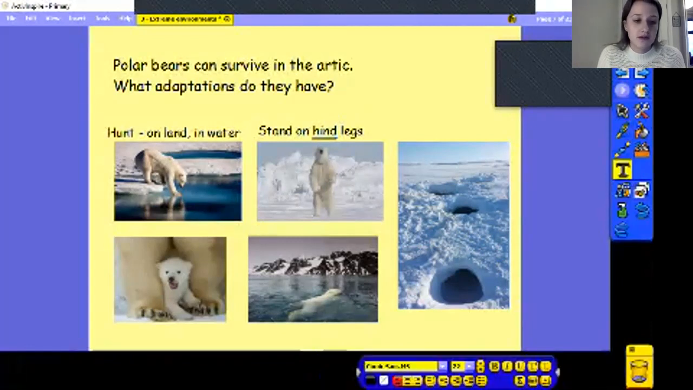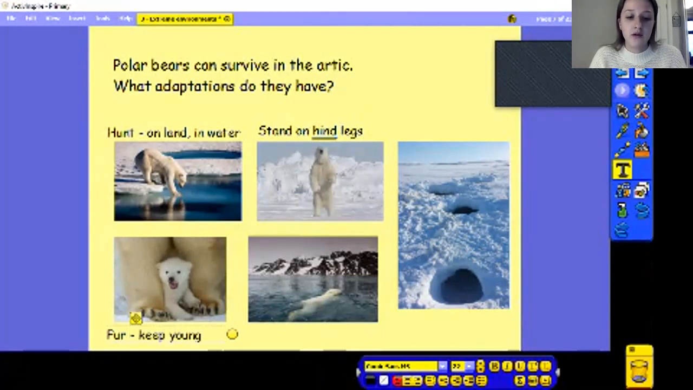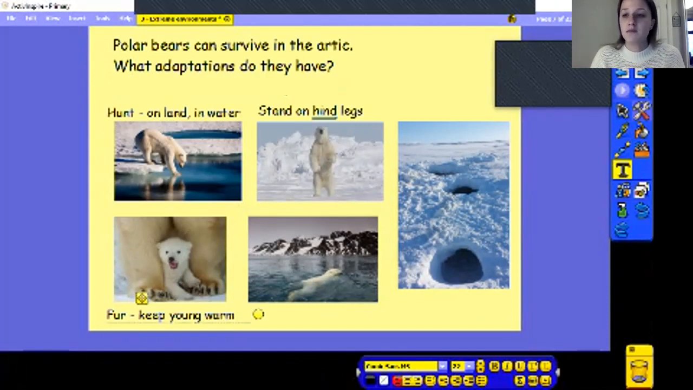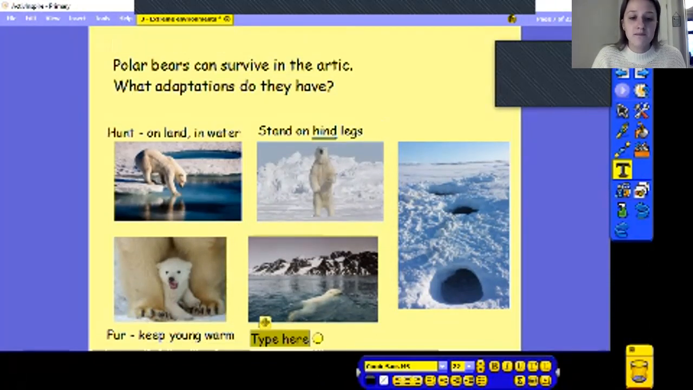This picture down here shows a cub and it looks really snuggled up in its mum's legs. So one of the adaptations they have is that they've got lots of fur, but they're also able to use this to keep their young or their cubs warm, which is really important because it helps them to survive. And it's quite protective as well. If you imagine being in there, you probably feel quite safe.